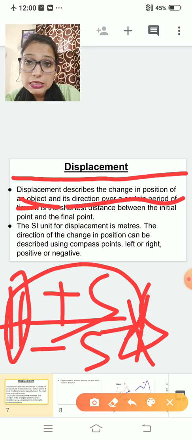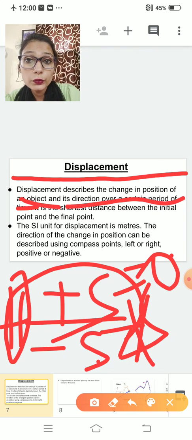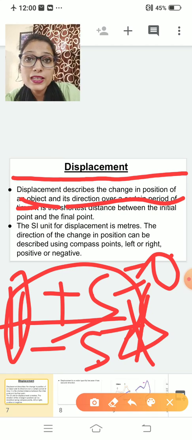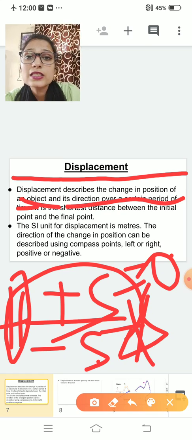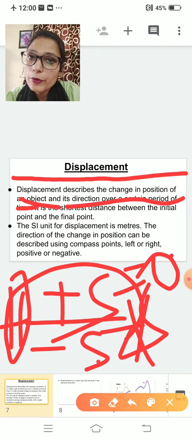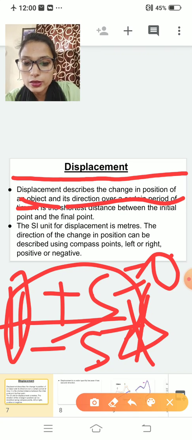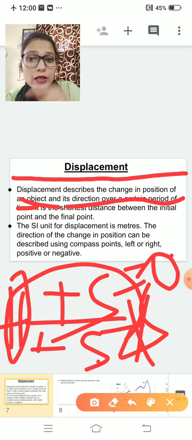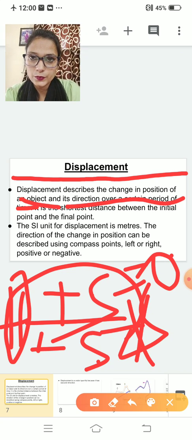Because we are considering direction in this case. So plus 5 and minus 5 is equal to 0. So with this you can say that your displacement can be 0. But if you are talking about distance, your distance cannot be 0. Why? Because you are not considering direction. If you do not consider direction, this 5 plus 5 will give you 10 kilometer as an answer.